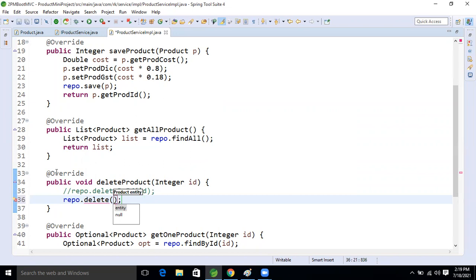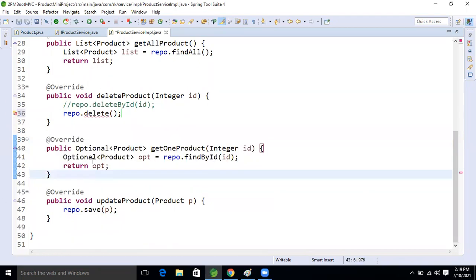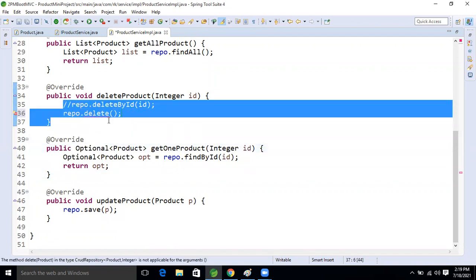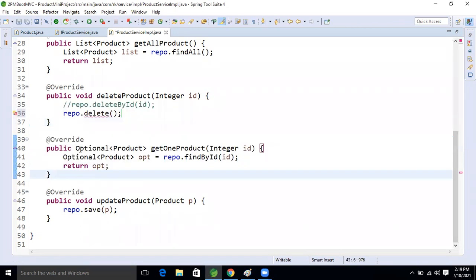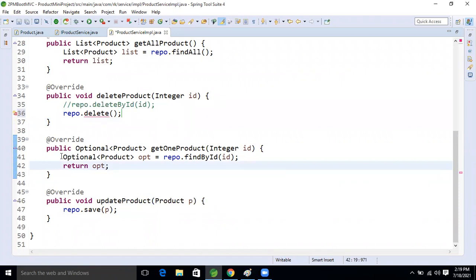So before that, if we want to delete the entire object, some changes I need to do in this one also. Optional, we have seen that, guys, right? Here I'm taking the return type, because every time writing the logic is not a good thing. Already we have the method, so let's use that method only. This is my next target.